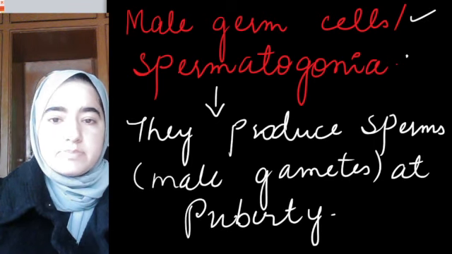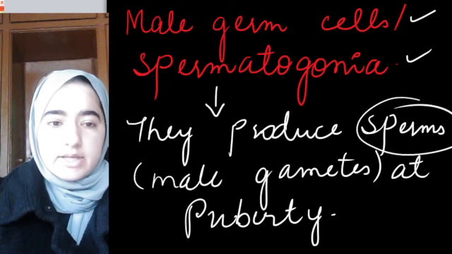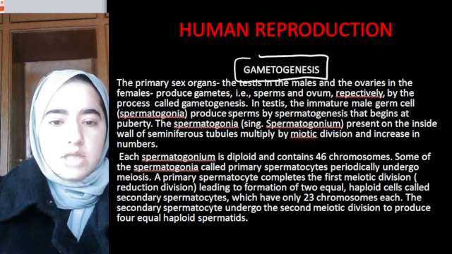Male germ cells or spermatogonia are those cells which produce sperms at puberty.